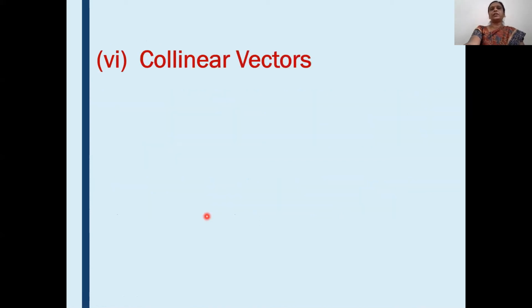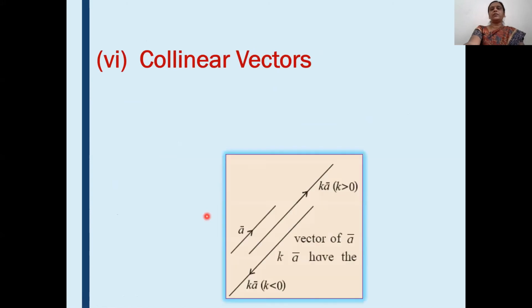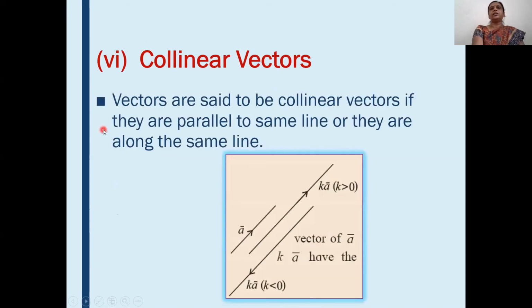Okay. Then we will see what is meant by collinear vectors. Vectors are said to be collinear vectors if they are parallel to the same line or they are along the same line. Means the condition for collinear vectors is that they should be parallel to each other or along the same line. See here in the diagram, vector a bar, k a bar. Here k is greater than 0, here k is less than 0. All these vectors are parallel to each other, therefore they are collinear vectors.